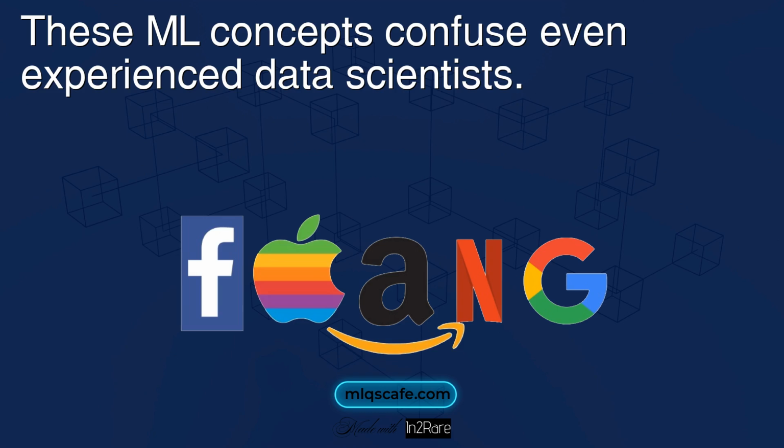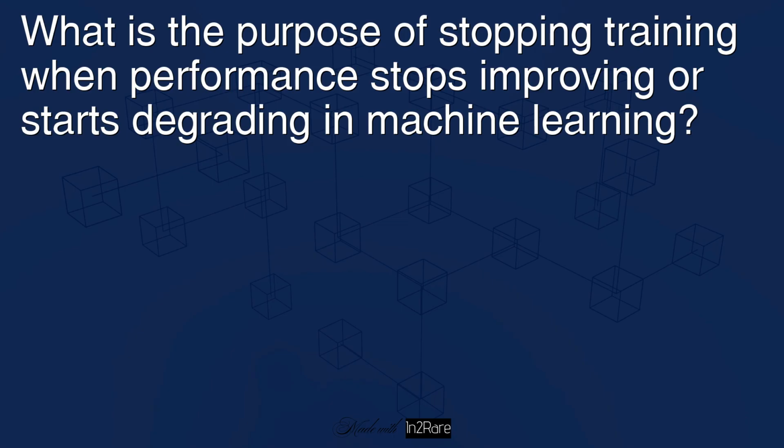These ML concepts confuse even experienced data scientists. What is the purpose of stopping training when performance stops improving or starts degrading in machine learning?